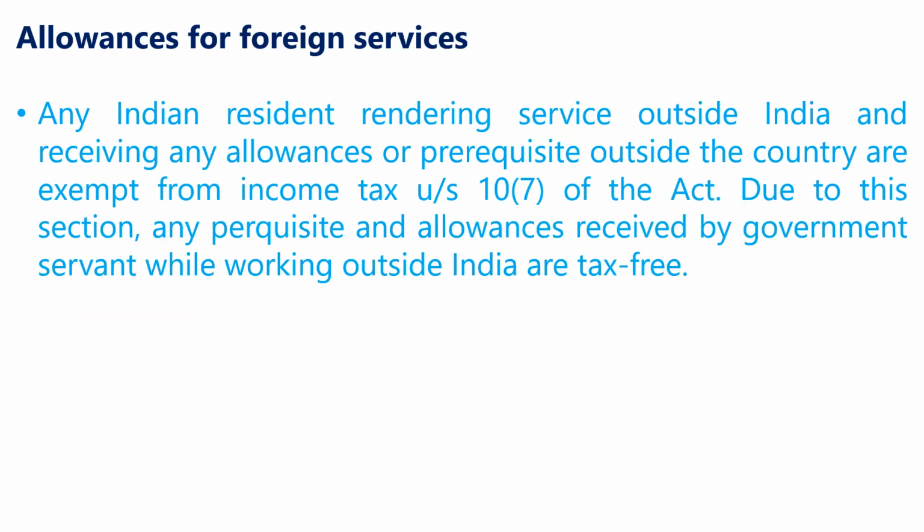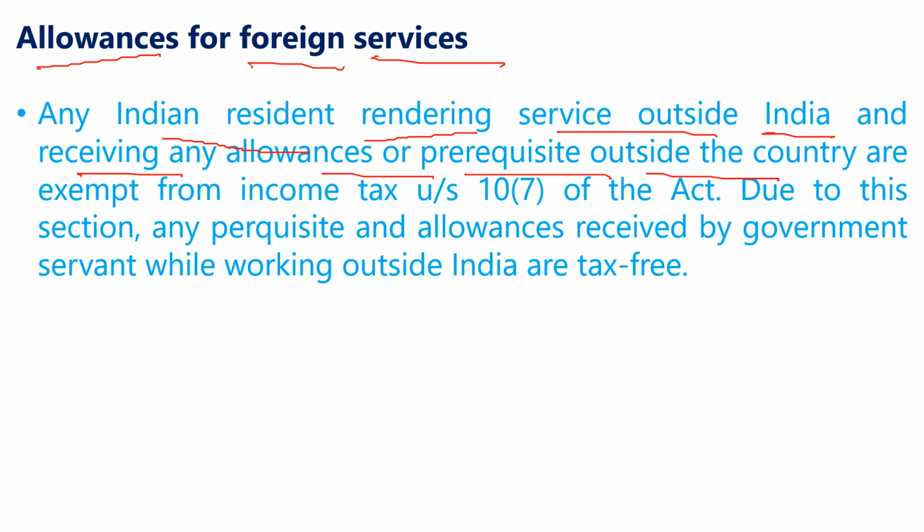Next, allowances for foreign services. Any Indian resident rendering service outside India and receiving any allowances or perquisites outside the country is exempt from the income tax under section 10 subsection 7 of the act.